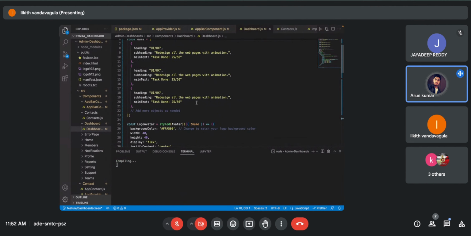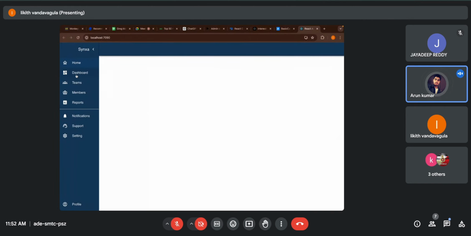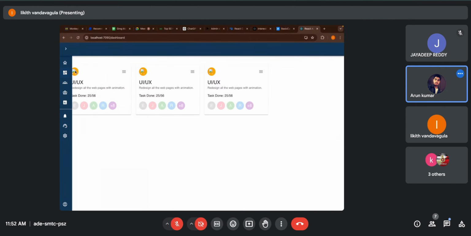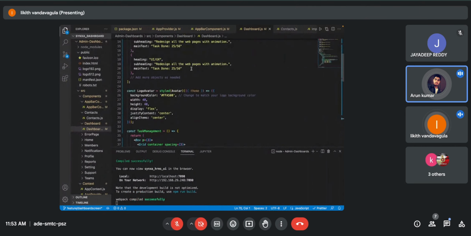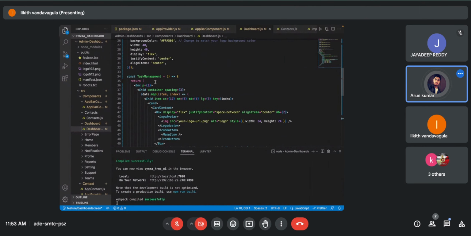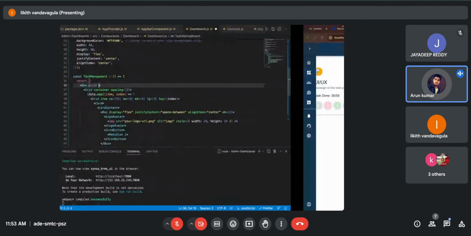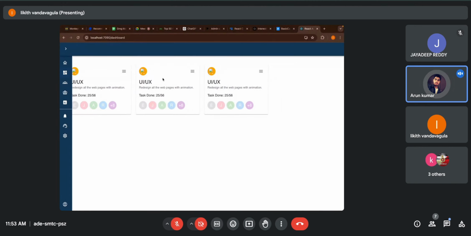Okay. Now, can you check? Click on dashboard. It's something like this, right? Yeah. So this is how you can use ChatGPT to generate the code. And if you see that most of the things are right, Likit, can you go to the